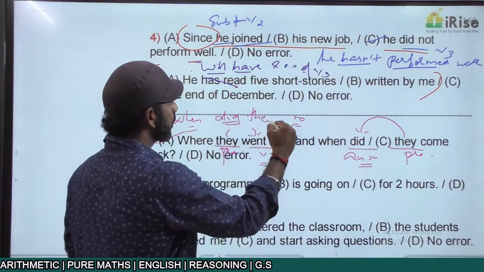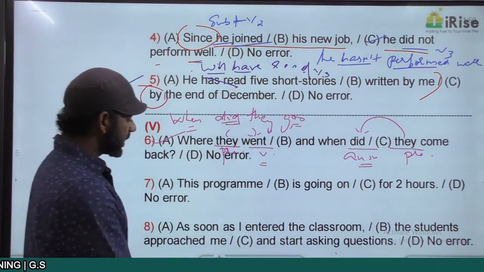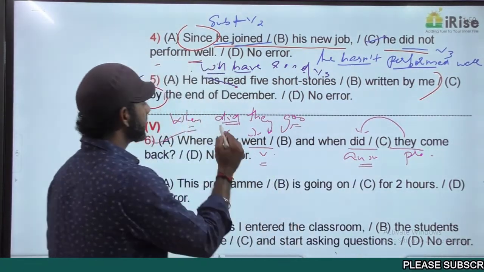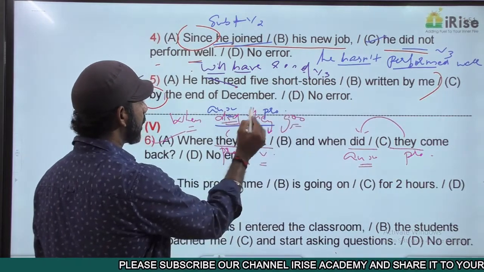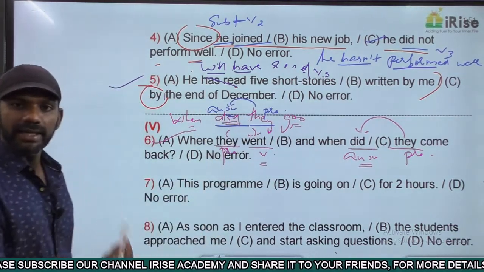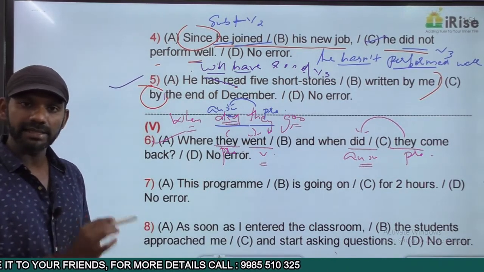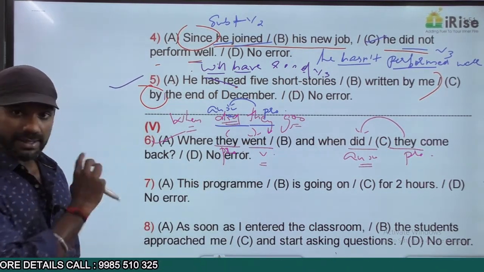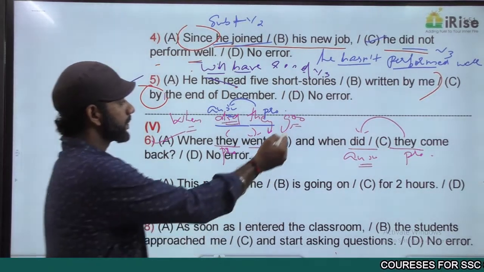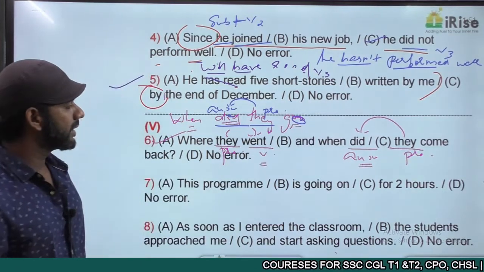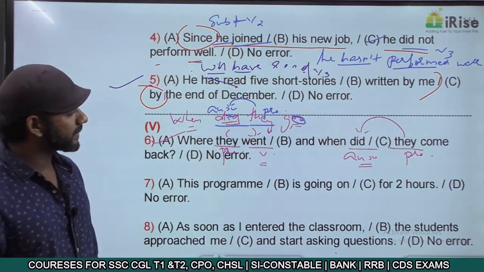When did they go? And when did they come back? When did they go? Did is the auxiliary verb. They is the pronoun. The auxiliary verb is coming before the pronoun. Interrogative sentence. Now the first idea is also completely fine. We got the answer. The error is in part A. Now in fact, the correct form must be, when did they go and when did they come back? Question mark, interrogative. Come to the next one.